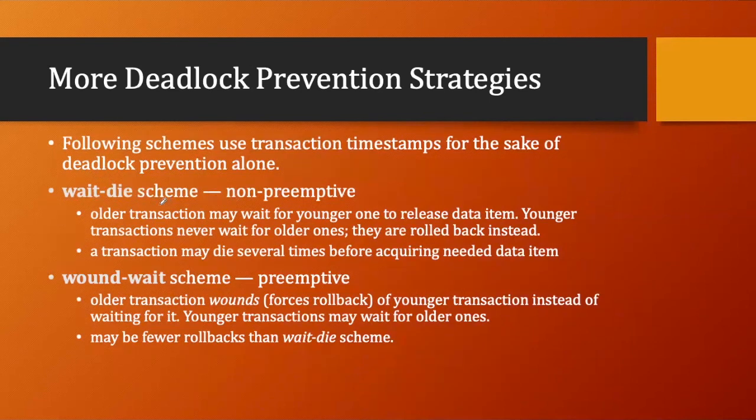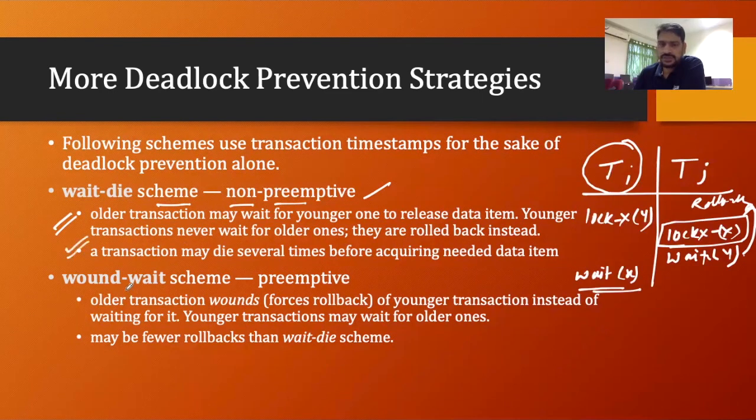Wait-die scheme. This is one scheme which comes into the category of non-preemption. Preemption means forcefully we are deallocating or rolling back here. Non-preemption means we are not doing anything forcefully. Now the wait-die scheme is the non-preemptive version. Now the wound-wait scheme, this is a preemption, forceful execution. The older transaction wounds, which means forcefully rolls back the younger transaction instead of waiting for it. The younger transaction may wait for the older one.